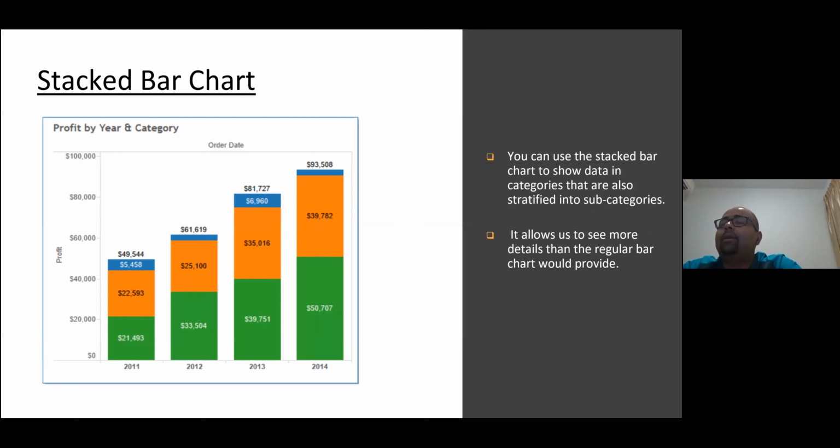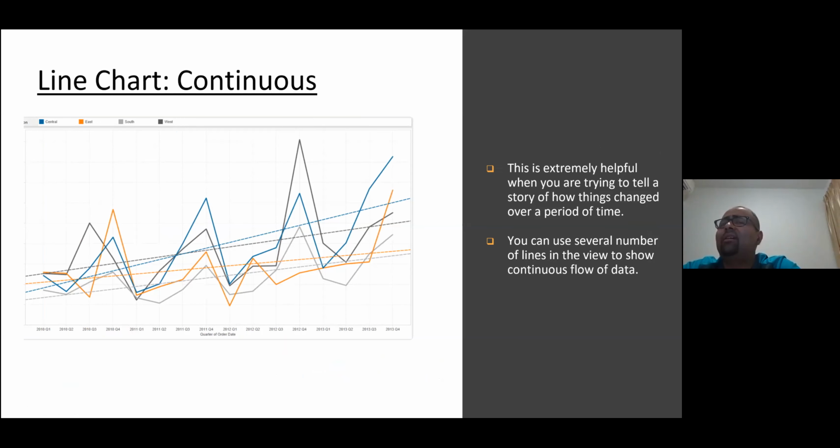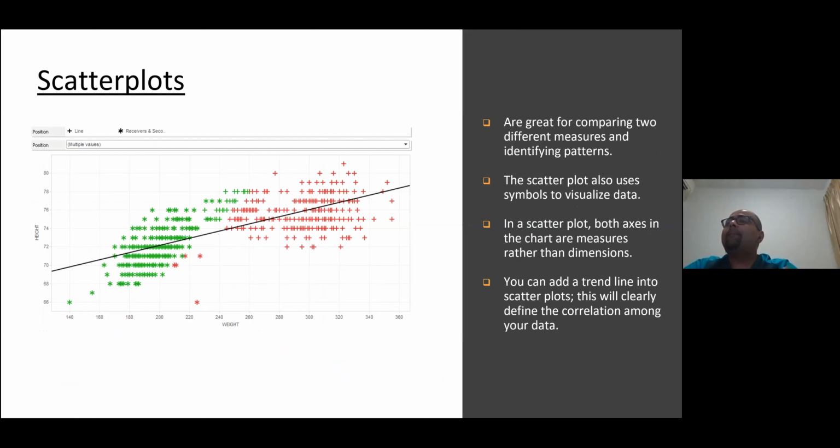It helps to get more information in a single chart. You have a line chart if you want to compare and see trends, so you have very clear visibility on this. You have the scatter plot when you want to compare two different measures, or you want to see the pattern and the trend between them. For all this you use scatter plot charts.